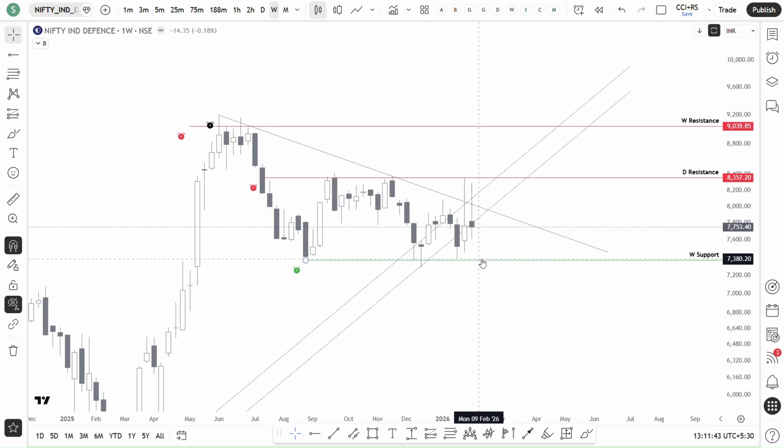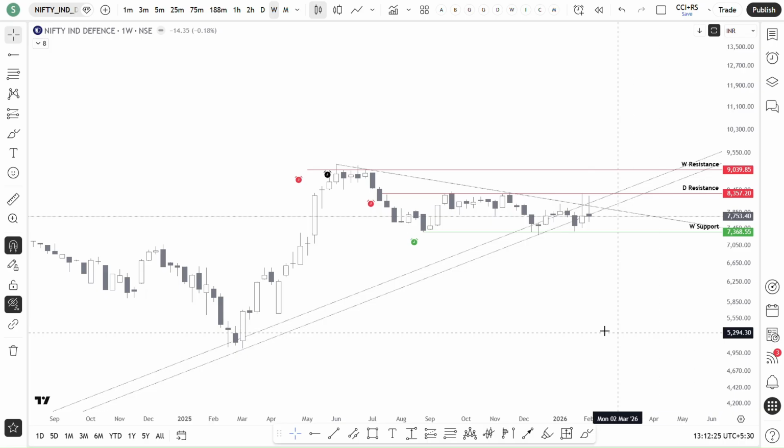So unless this zone is taken down, unless the price breaks down from this level, defense looks to be positive, and I can consider the change in bias to positive only. Right now it is in a range, as you can see, from 8,350 to 7,350, so a range of 1,000 points. It will be considered a positive bias if it breaches this or takes this supply zone. That is when I can check again the good stocks from defense. If you want, you can check out the video I created on the defense sector.